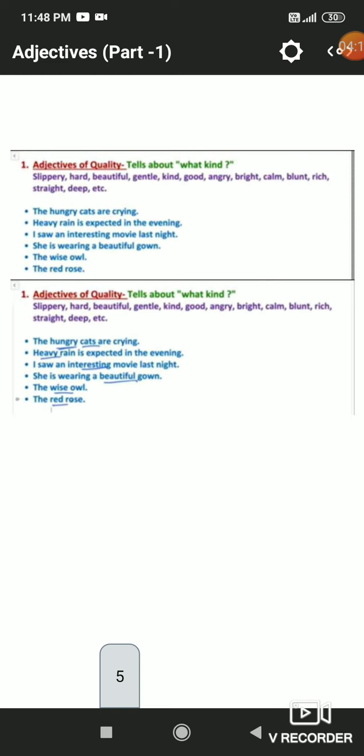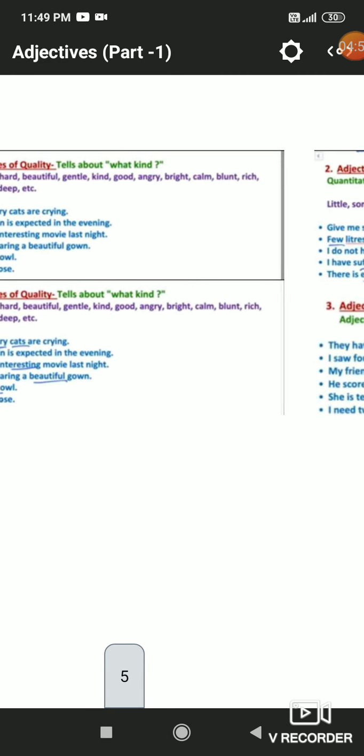Like, the hungry cats are crying. Who are crying? Cats. Cat is a noun and the word which is describing the quality is hungry, so it is an adjective of quality. So by telling the quality, that word is denoted here as an adjective of quality. Red rose, wise owl, black shirt, white pant, beautiful girl. These words here are telling the quality of the noun and they are placed just before that. So these are adjectives of quality.